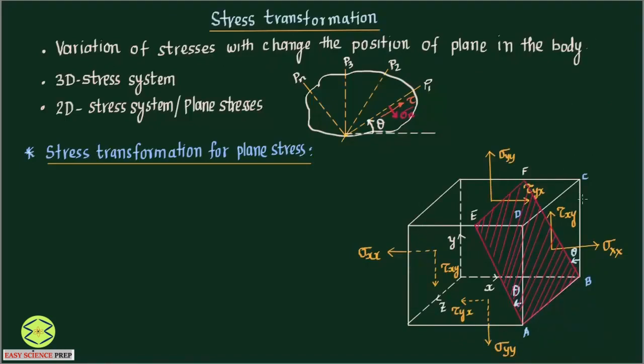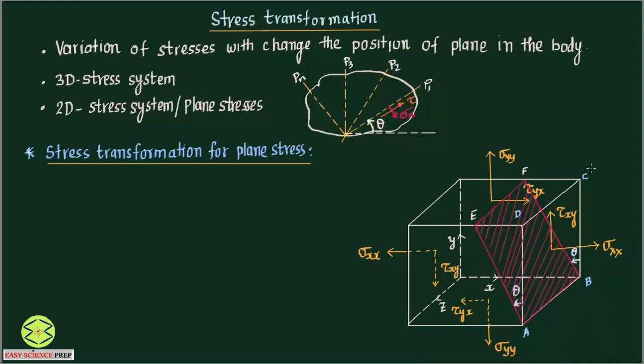It is basically a three-dimensional element. On this three-dimensional element, we have only stresses acting on the side planes. So there is no stress acting on this front plane and back plane. That is why it is called as two-dimensional stress system. So we don't have any component of stress in the z direction.